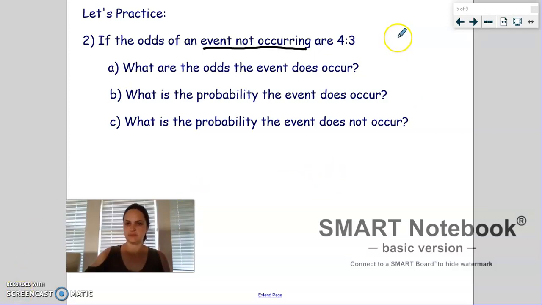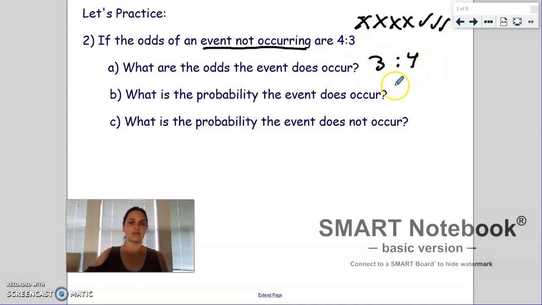Okay, so let's look at this. The odds that it's not occurring is 4 to 3. That means there are 4 ways that it fails, does not occur, and 3 ways that it does. These pictures help a lot, especially in the beginning. So the odds that it does occur is just going to be the reverse of this, 3 to 4. There are 3 ways it does occur, 4 ways it doesn't.